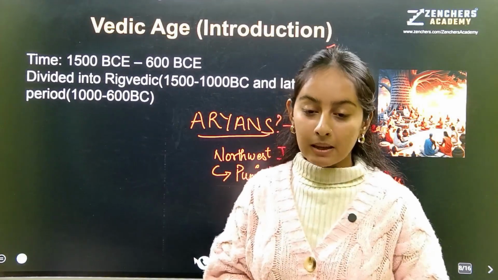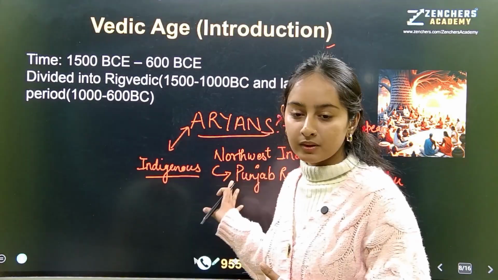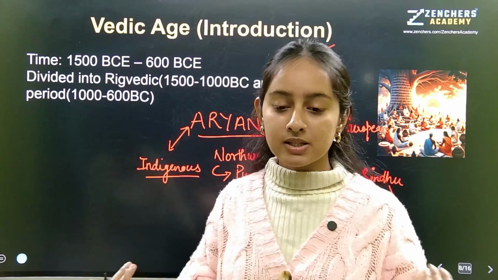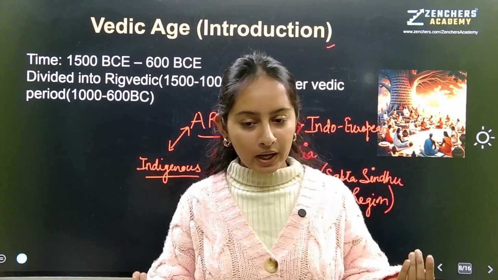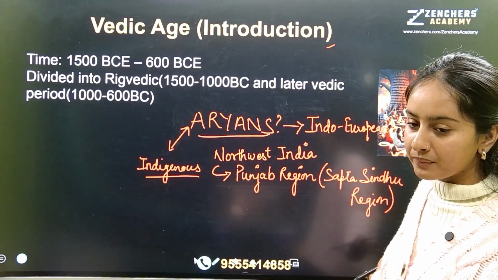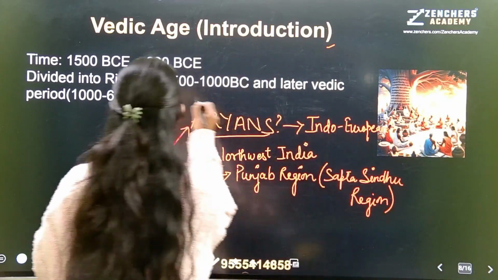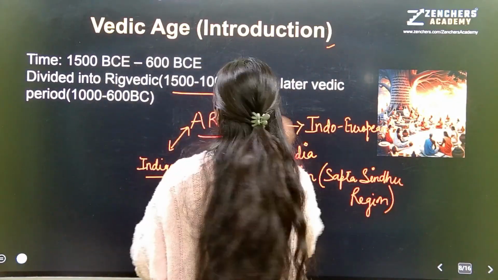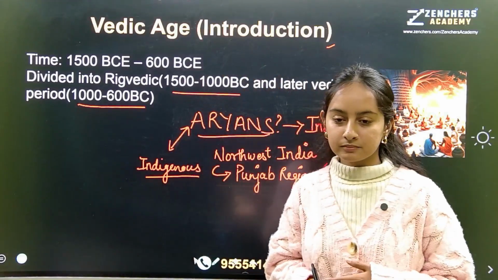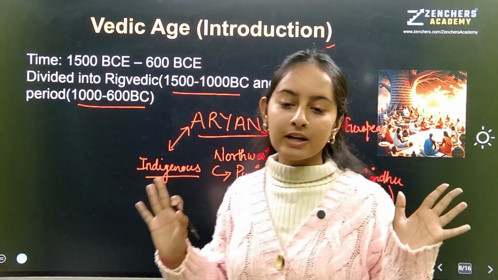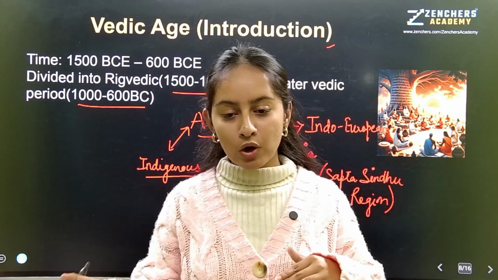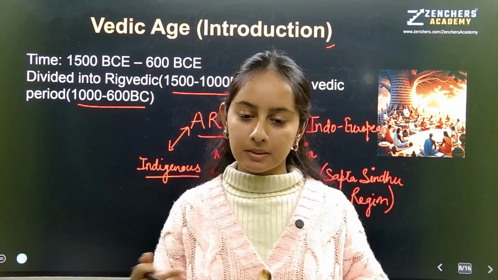Now, when they came, they started deciding who were Aryans, what was the time period of Vedic age. It is divided into two phases. Okay. Rig Ved and later Vedic period. Okay. For Rig Ved, we have the time period of 1500 to 1000 BC, and for later Vedic period, we have 1000 to 600 BC. All right. Your work is to find out the original names of the rivers. Got it? Now we will move on to the social life of Vedic people.